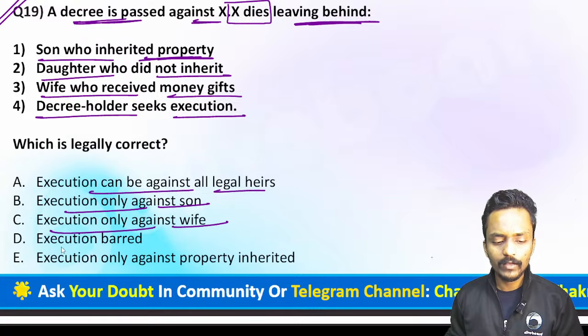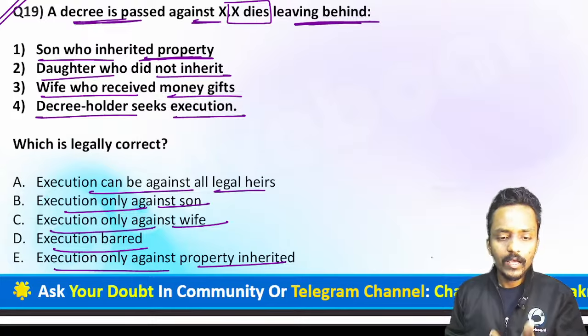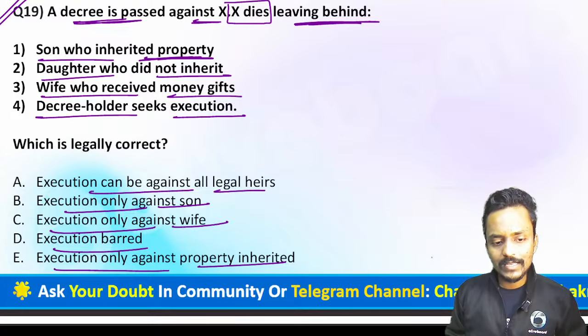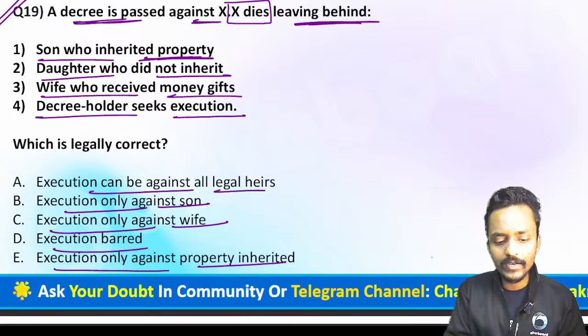Can I say, in case Mr. X leaves behind heirs and a decree is passed against Mr. X, in such a case, for question number 19, the son who has inherited the property, can you tell me in the chat box, this inherited property belongs to the legal representative of Mr. X, that is the son who inherited the property.